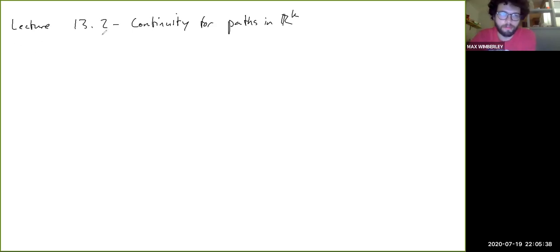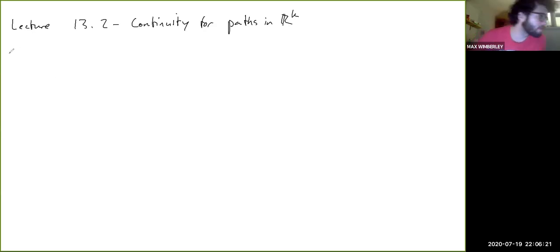All right, so in this video, we're going to prove a proposition about paths in Rk, which just says that a path is continuous if and only if its component functions are all continuous, much like the lemma that we proved in section 13, or in lecture 8, I guess, section 13 in the book, about convergent sequences of points in Rk. That lemma stated, if you remember, that a sequence of points in Rk is convergent if and only if the component sequences are all convergent. So this is very closely related to that. I'll say a few more words about that at the end.